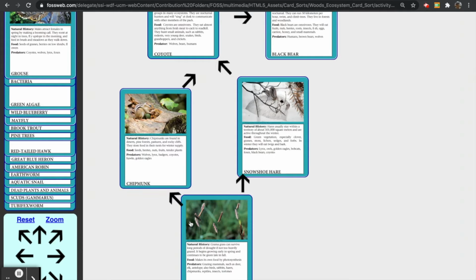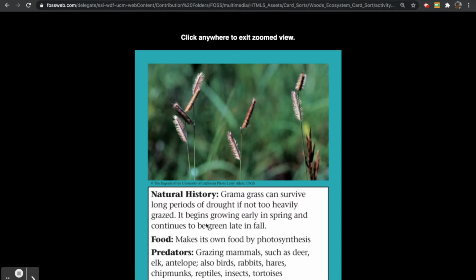Let's start looking at our first one, which is the grama grass. Grama grass can survive long periods of drought if not too heavily grazed, meaning not being touched. It begins growing in early spring and continues to be green late in fall.